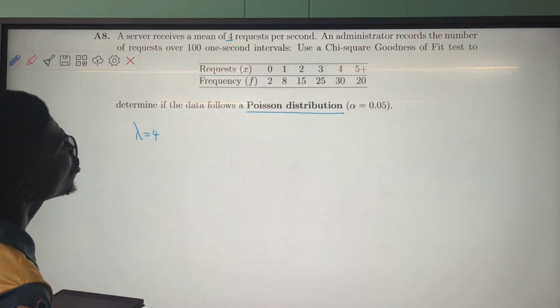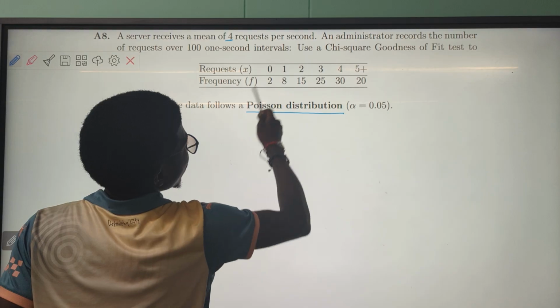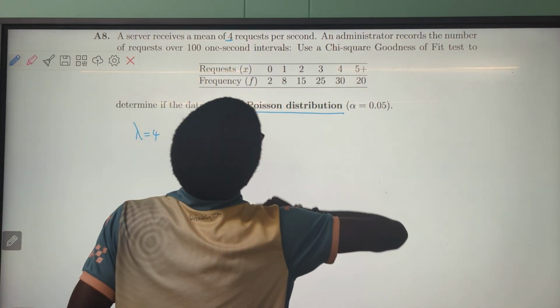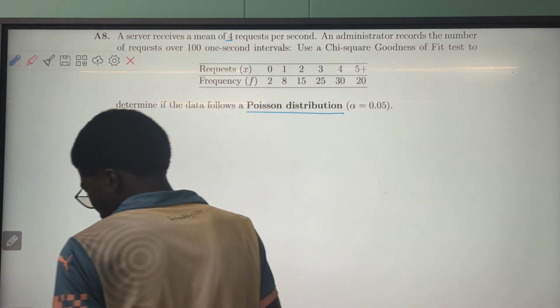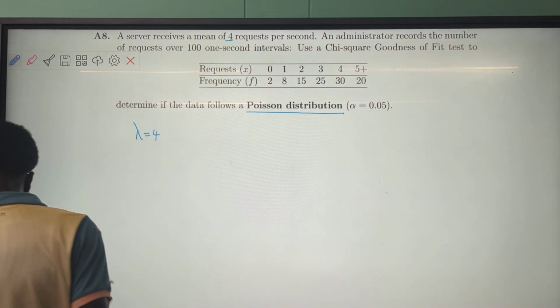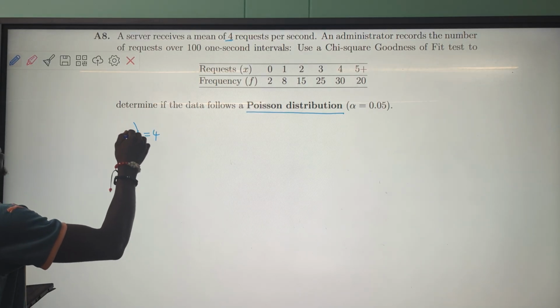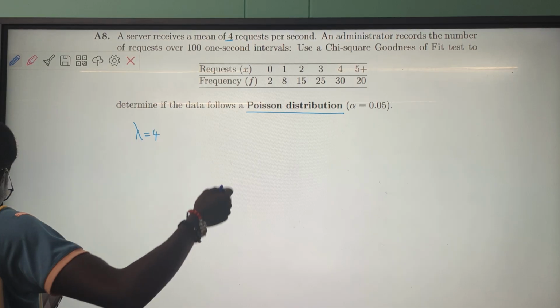At 0 we have a frequency of 2, at 1 a frequency of 8, at 2 a frequency of 15, at 3 a frequency of 25, at 4 a frequency of 30, and at 5 plus a frequency of what? A frequency of 5. Our lambda is given, it's a known parameter. Let's continue with the question.